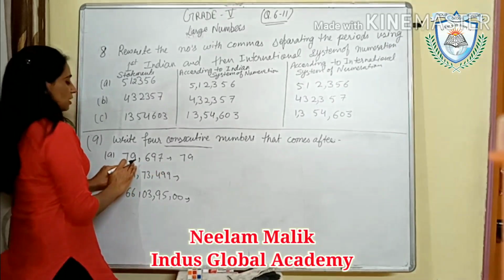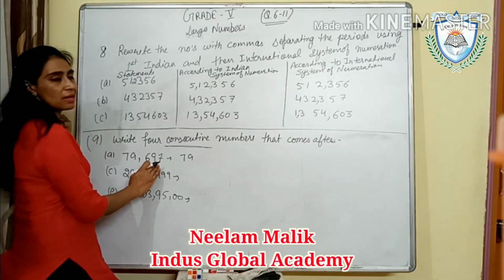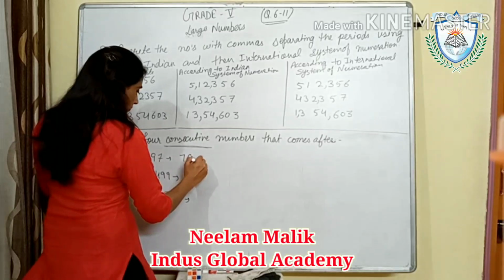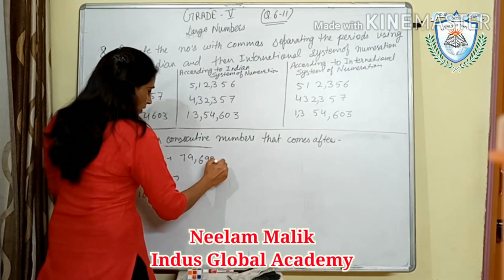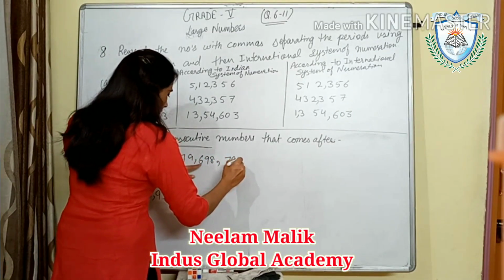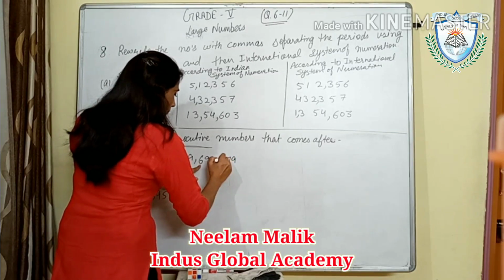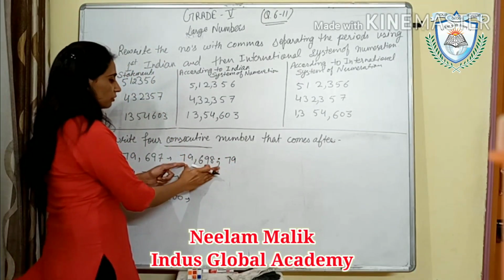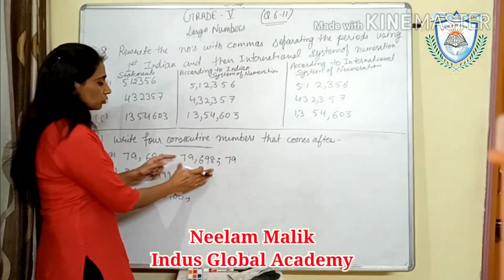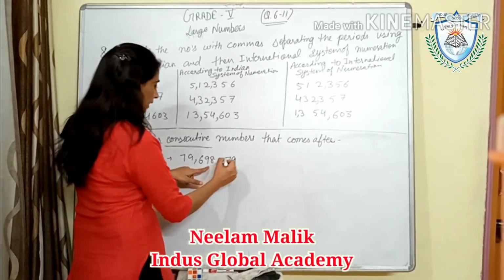After this, 79,698. After this, 79,699. I'm putting a semicolon here so that we can separate these numbers.